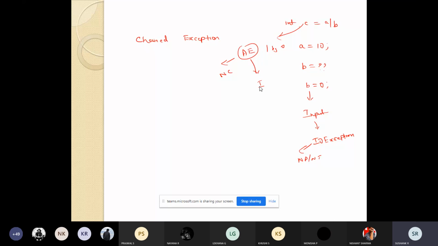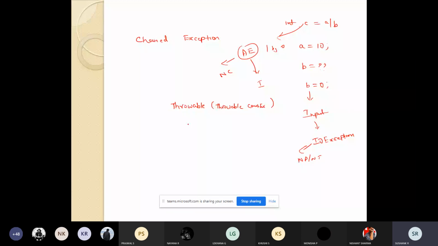Here also we have constructors and methods to handle this chained exception. We have a constructor of Throwable which takes a Throwable cause exception.